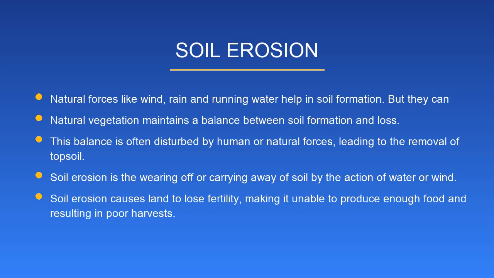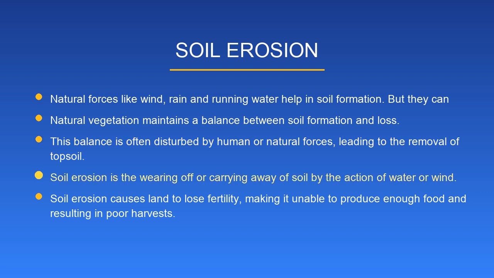Soil erosion. Natural forces like wind, rain and running water help in soil formation. But they can also cause loss of soil. Natural vegetation maintains a balance between soil formation and loss. This balance is often disturbed by human or natural forces, leading to the removal of topsoil.